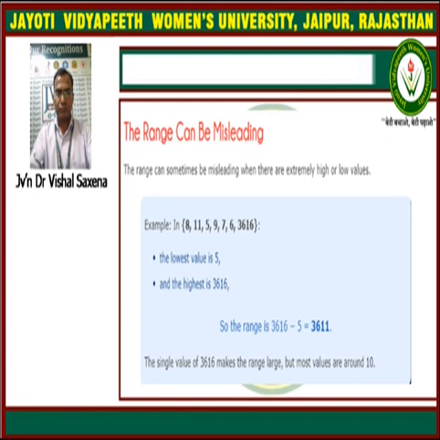But the single value 3616 makes the range large, while most values are around 10. Only that single value is very high in the given data set.